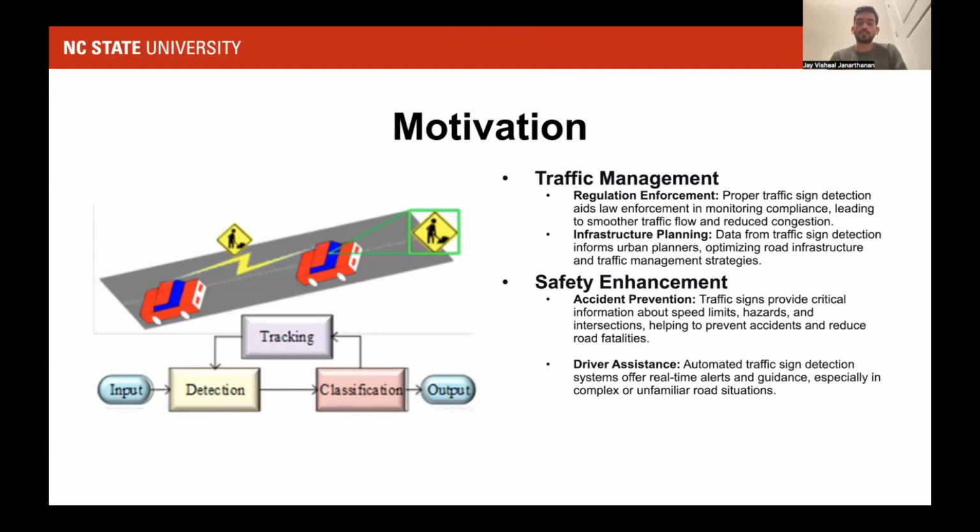Our system is not just built because of those motivations, but it also motivates us to do very good traffic management and regulation enforcement. It also prevents accidents and helps improve the driver experience, giving the driver assistance on what signs they are about to see.